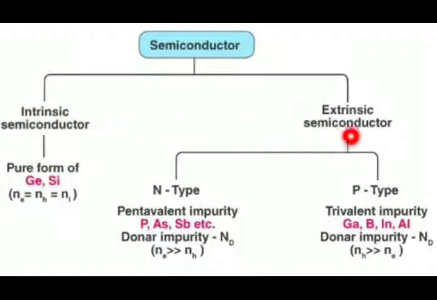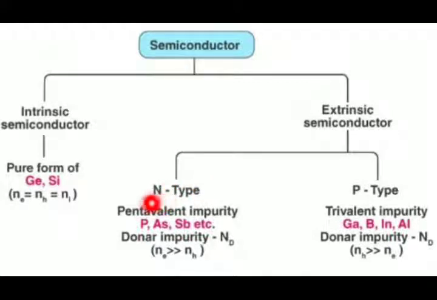Further, the extrinsic semiconductor is divided into two types, N type and P type. Here N stands for negative and P stands for positive. Intrinsic semiconductor is the pure form, so the extrinsic semiconductor is nothing but an impure semiconductor.